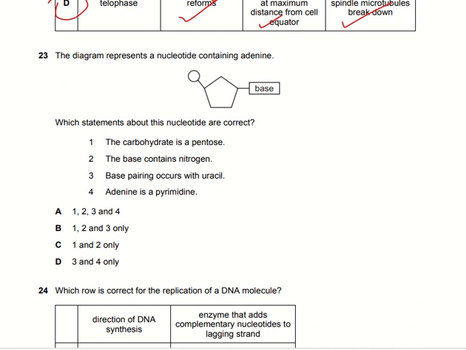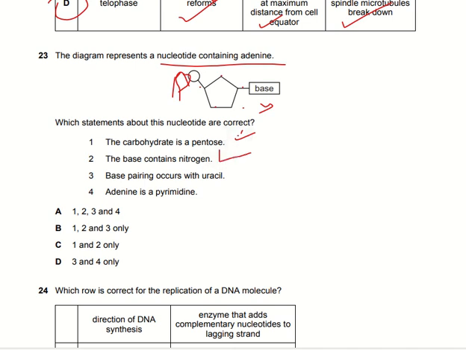The diagram represents a nucleotide containing adenine. This is the adenine. So this is a phosphate and this is a base. Which statement about this nucleotide is correct? This is a pentose sugar. Yes, because we can say that 1, 2, 3, 4, 5 carbons are present in it. So it is a pentose. The base contains nitrogen. Yes, bases are always nitrogenous.